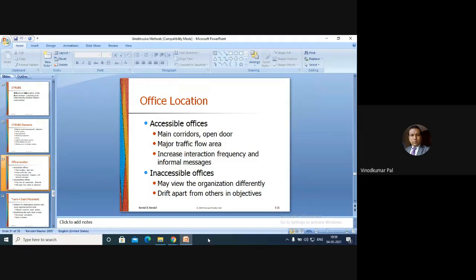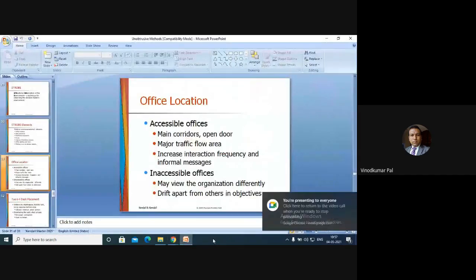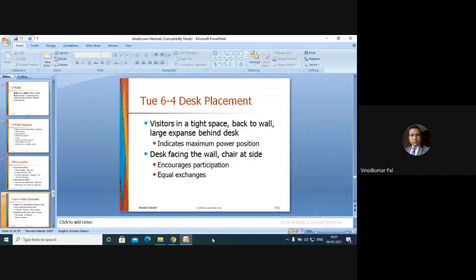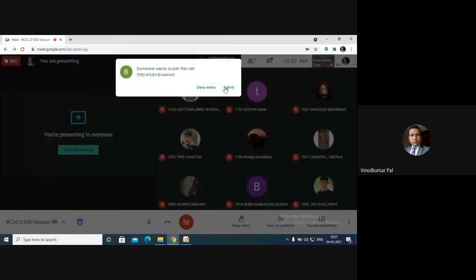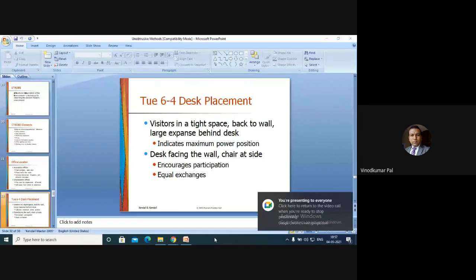Inaccessible offices may view the organization differently and drift apart from others in the objective. So if it is not accessible, there would be an external view. If I talk about the external people, they can see the organization in a different way. So accessible offices should be there. They are showing some of the characteristics in this particular slide. Now desk placement.